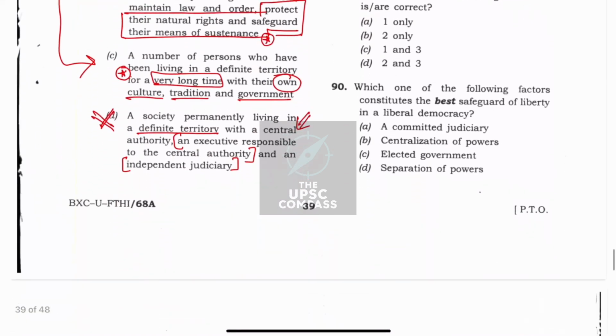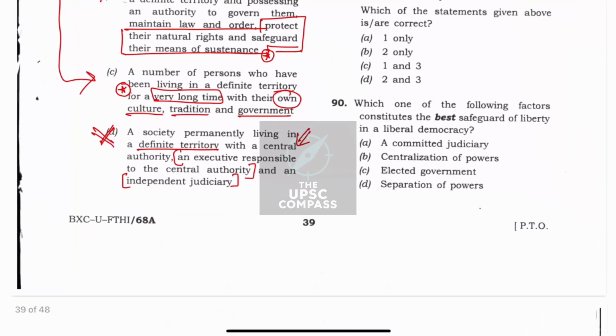Now moving ahead with question 90. Here, which one of the following factors constitutes the best safeguard of liberty? So who will safeguard the liberty? A committed judiciary? Of course not. Centralization of powers would actually take up your liberty.